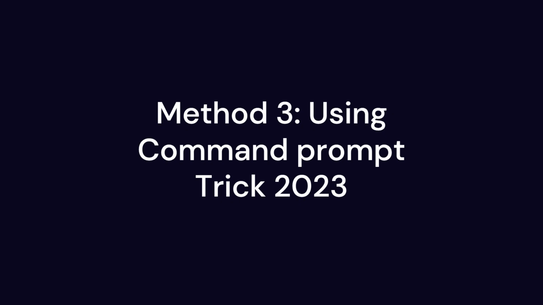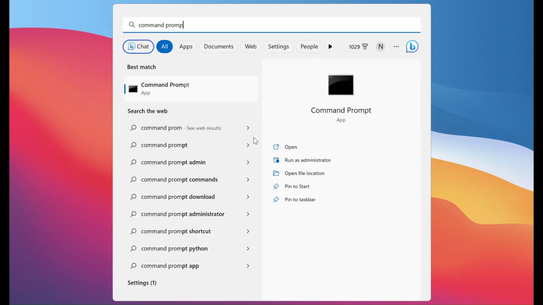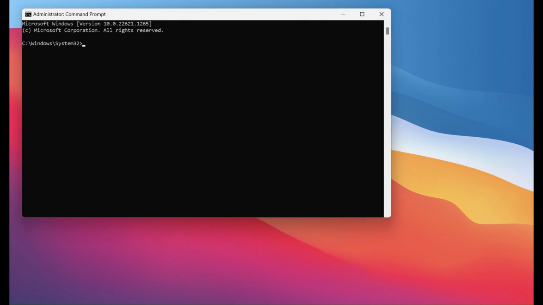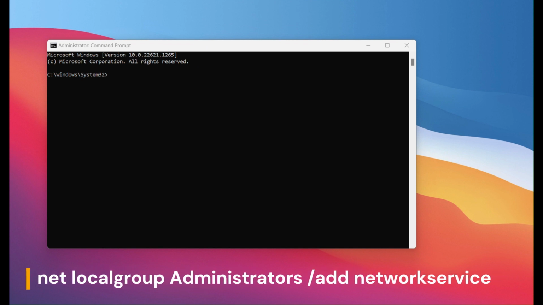Using Command Prompt. Search for Command Prompt in the search bar on the taskbar. Right-click and select Run as Administrator option. Type or paste this command and click Enter. Net localgroup administrators /add networkservice.